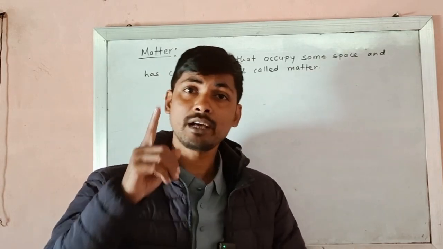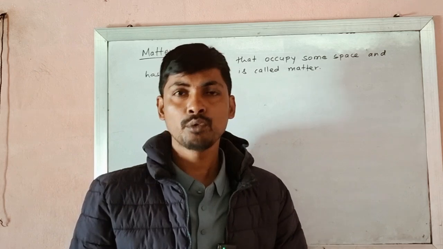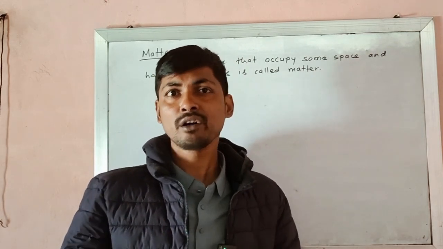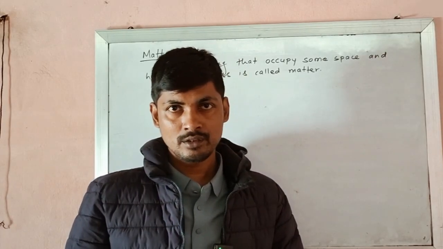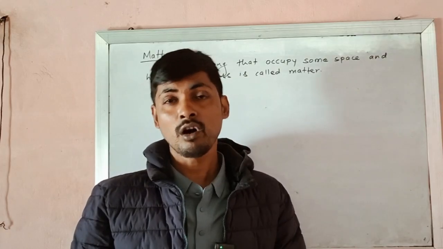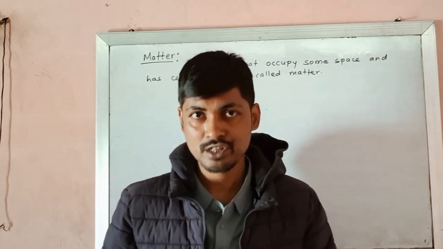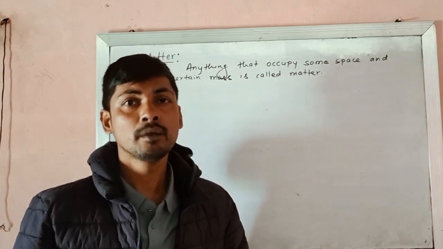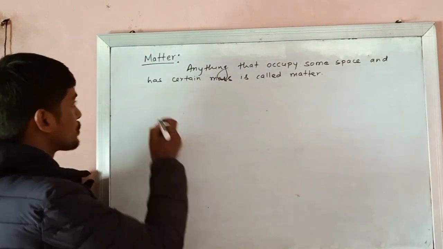If anything exists in nature, then it must have certain mass and must occupy some space. We don't see air, but it exists. So air also occupies some space and has mass. So air is also a kind of matter. Whether the thing is visible or invisible, if it occupies some space and has some mass, then it is called matter. Now matter is basically classified into two types.